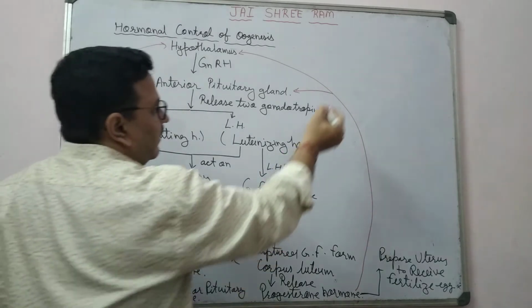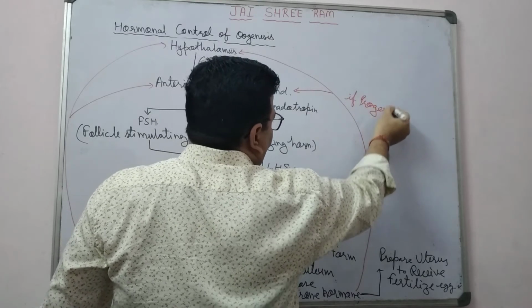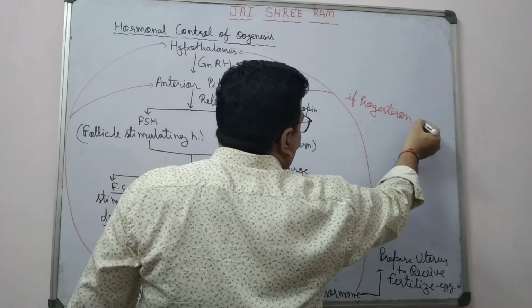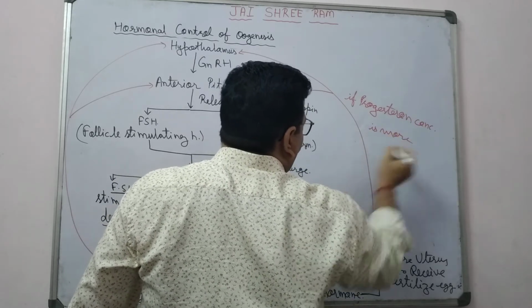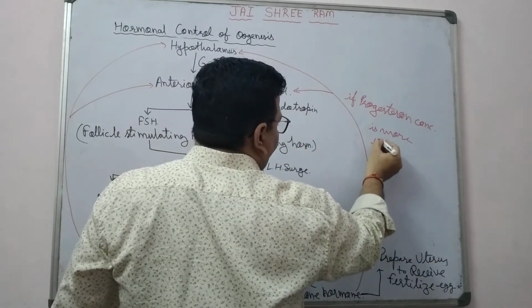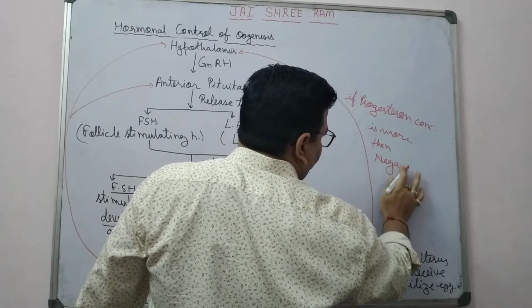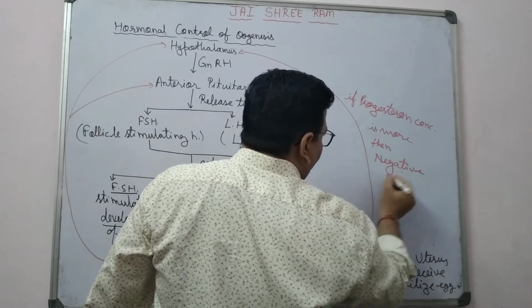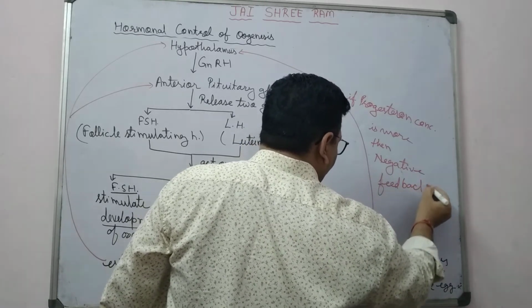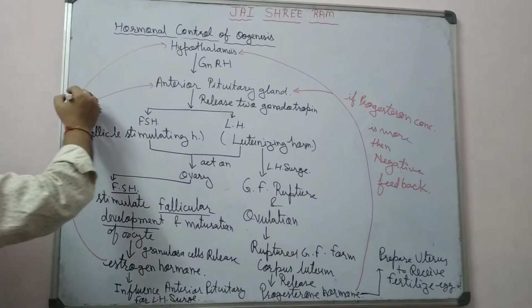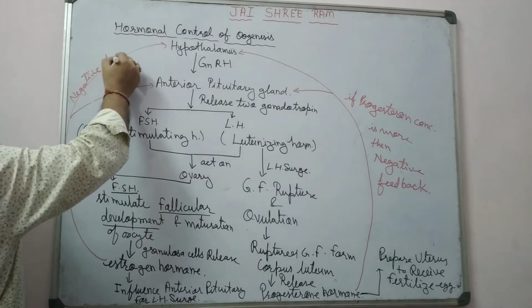If progesterone concentration is more, then there is negative feedback. In the same way, there is negative feedback.